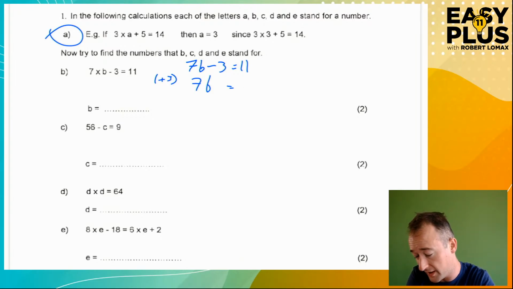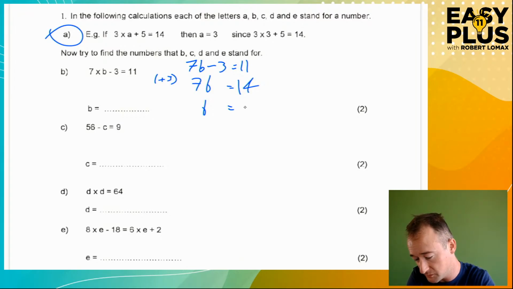7b equals, okay, everything we do we have to do to both sides. So we've added 3 to the left-hand side, add 3 to the right-hand side. 11 plus 3 is 14. 7b is 14. So 1b equals, well, you can probably tell that it's 2, because 7 times 2 is 14, but let's do it properly.